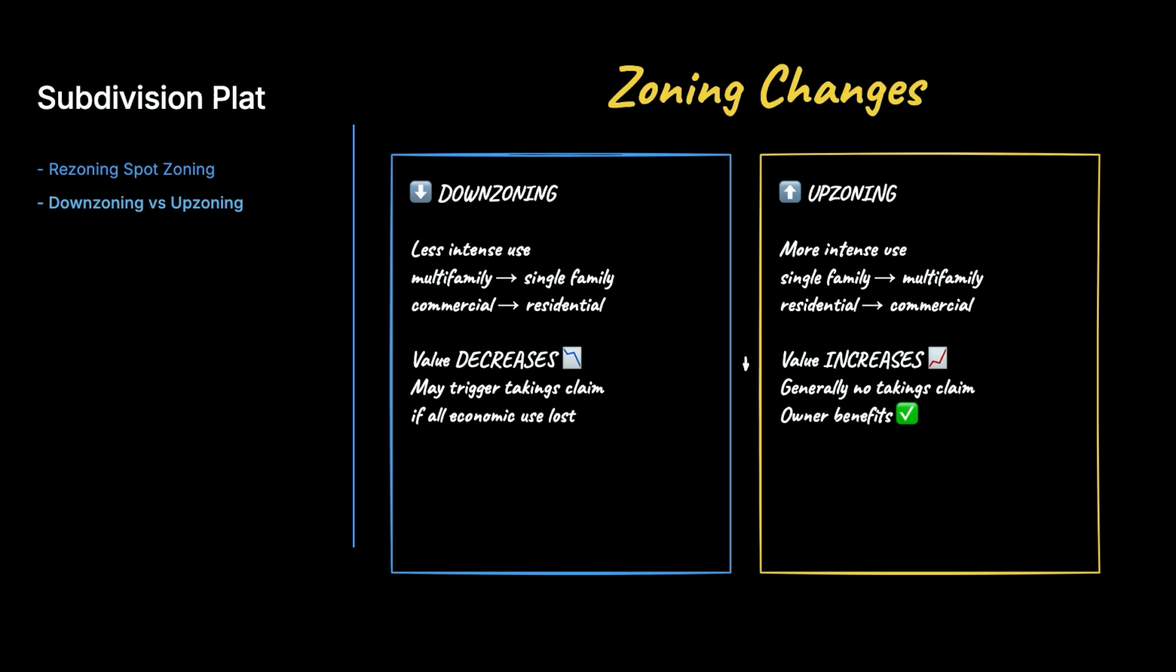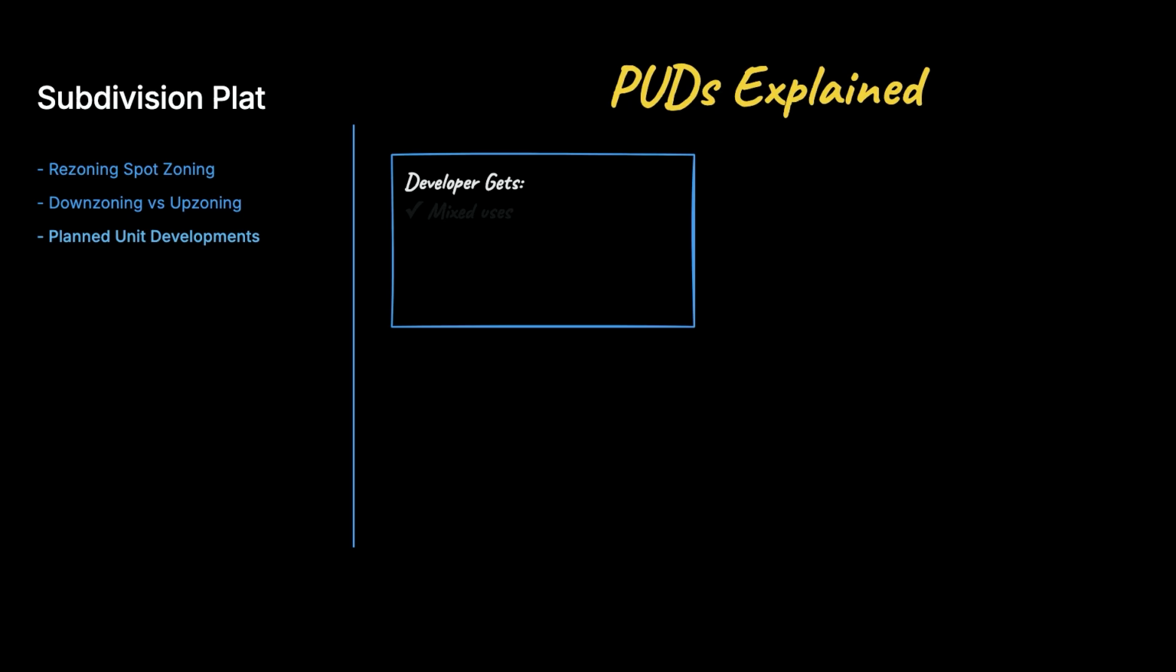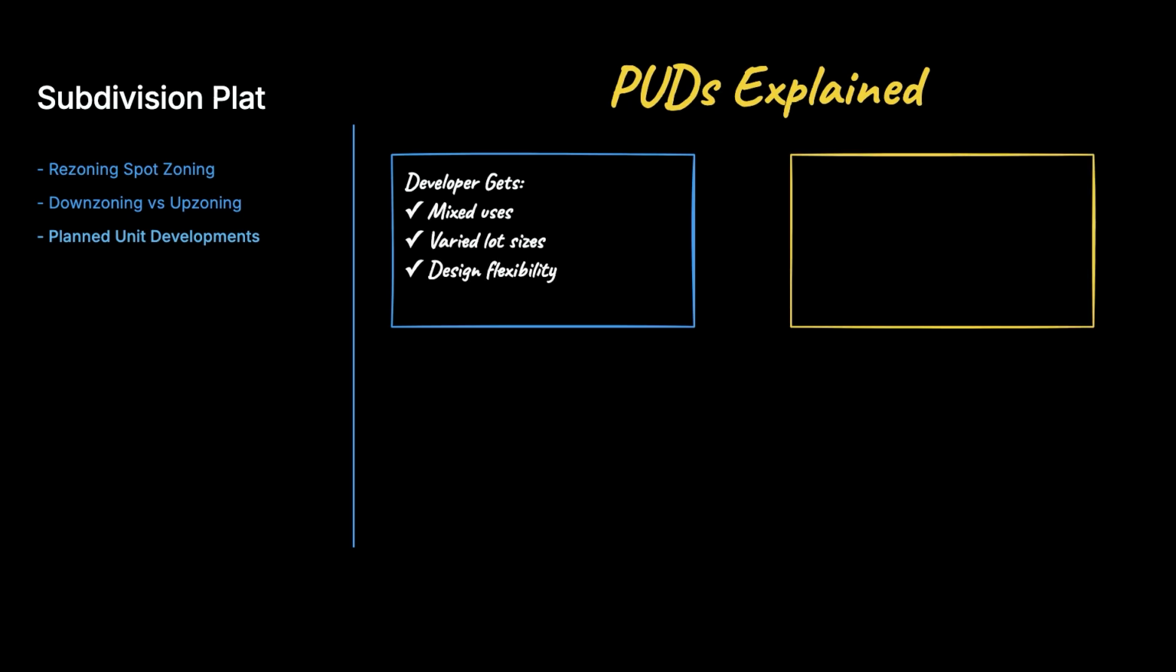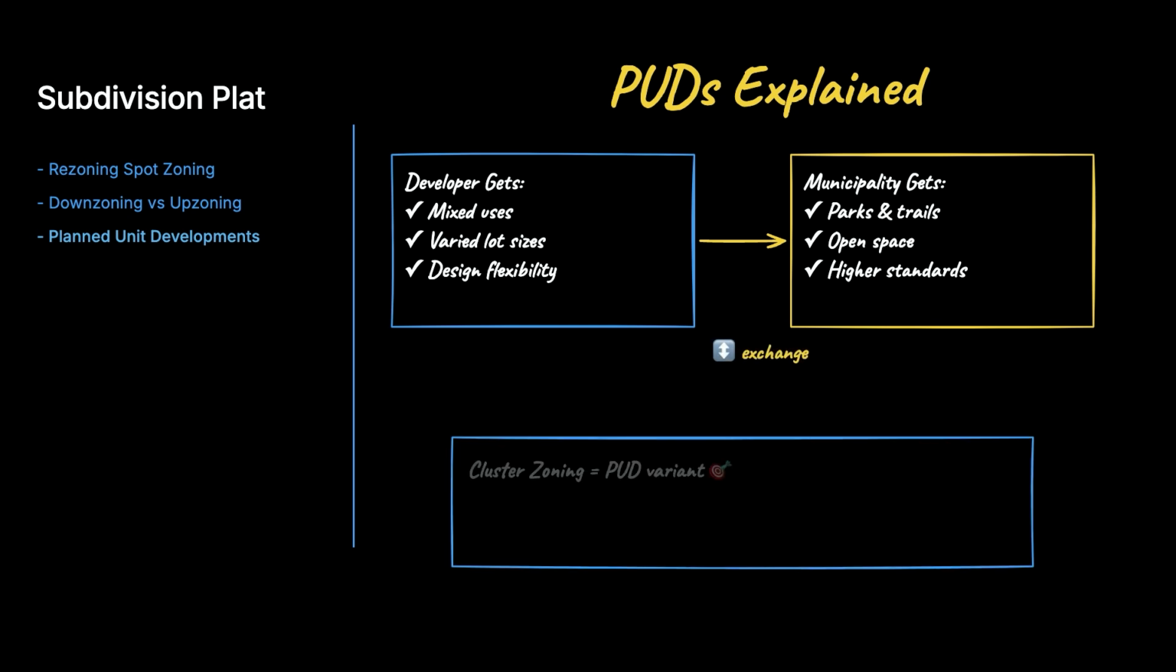value. Planned unit developments, or PUDs, are a flexible zoning tool that lets developers design integrated projects with mixed uses, varied lot sizes, and shared open space. The municipality grants design flexibility in exchange for amenities like parks, trails, and higher design standards. Cluster zoning is a PUD variant where homes are grouped on part of the site.